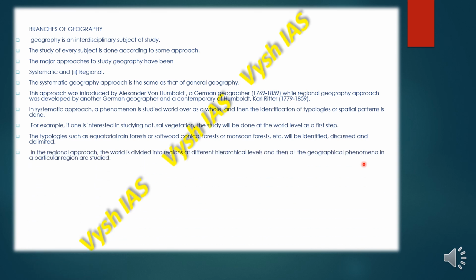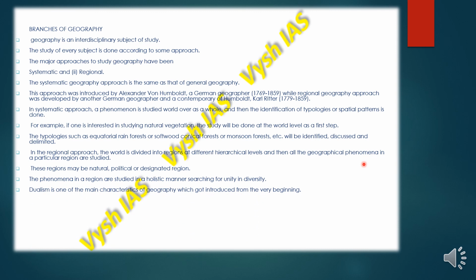In the regional approach, the world is divided into regions. So we can say that the systematic approach is a broader approach, and the regional approach is narrower. It studies the micro levels. The world is divided into regions at different hierarchies, and then all the geographical phenomena in a particular region are studied. These regions may be natural, political, or designated regions, and the phenomena in a region are studied in a holistic manner, searching for unity in diversity, how it is linked and related in that region.